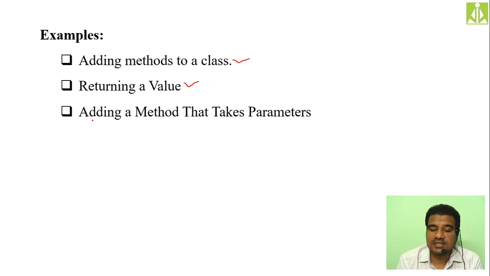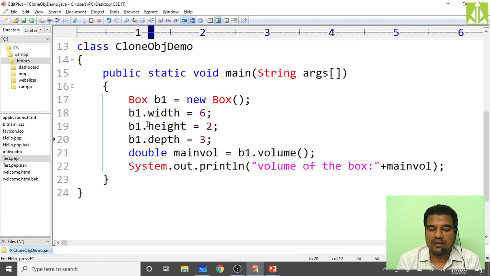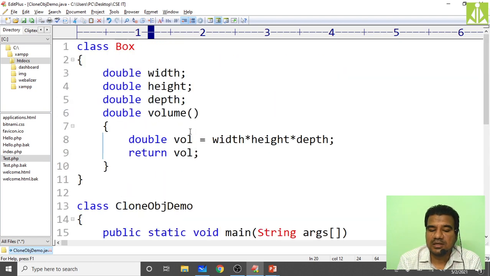Okay, next is adding a method that takes parameters. So now I don't want to initialize these values over here. Rather, what I will do is pass these values to my volume method. How come? Over here, inside it, I need to put double D. Some temporary variables, some formal parameters, we need to declare.